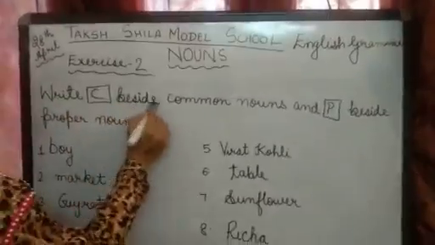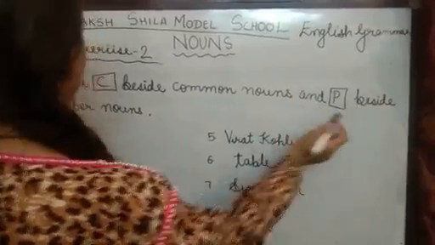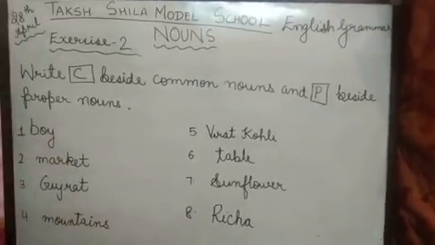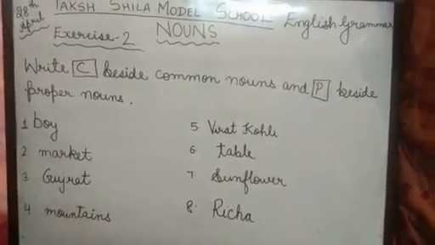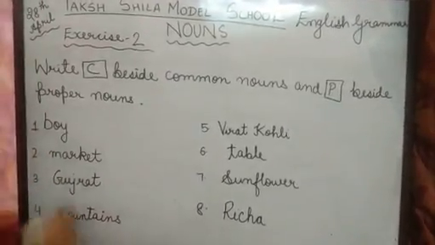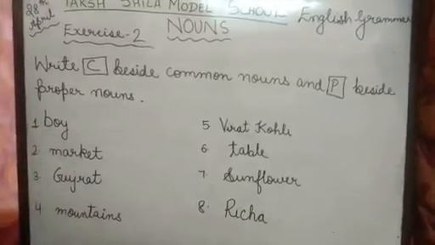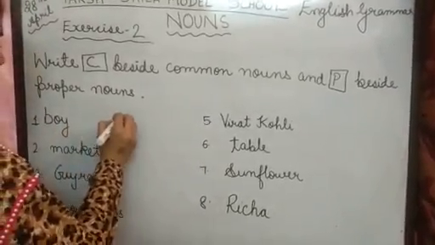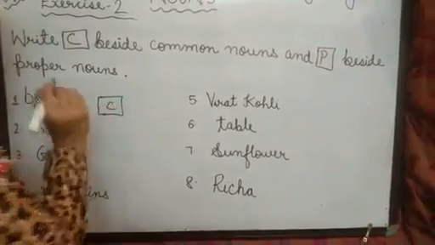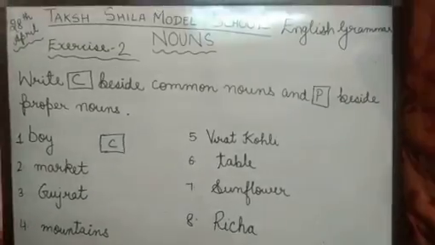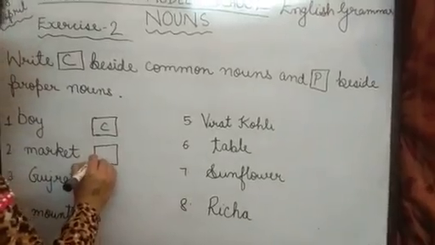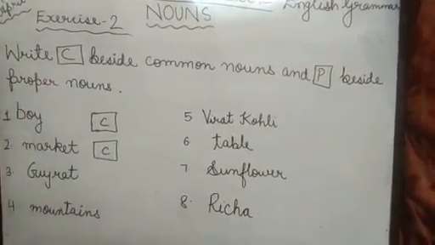Write C beside common nouns and P beside proper nouns. See me, right? Okay. Now, boy. Boy is what? Is it a common noun or a proper noun? Boy is a common noun. We give a general name to the person. Common noun. Market. Market is what? General name to a place. So, it is a common noun.